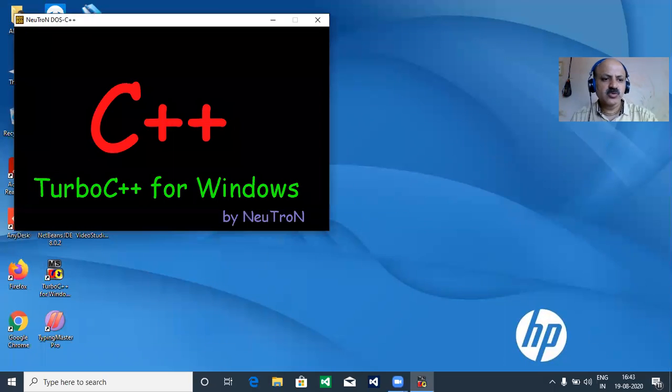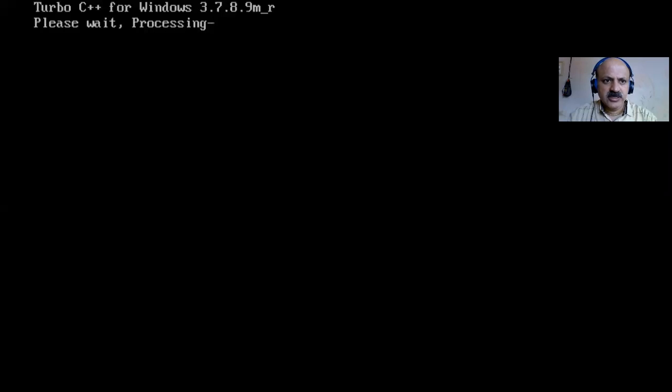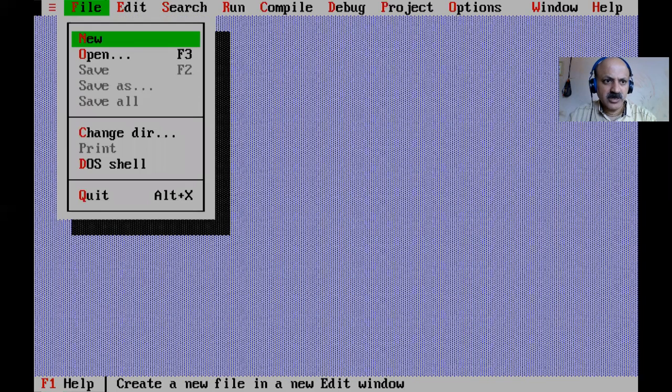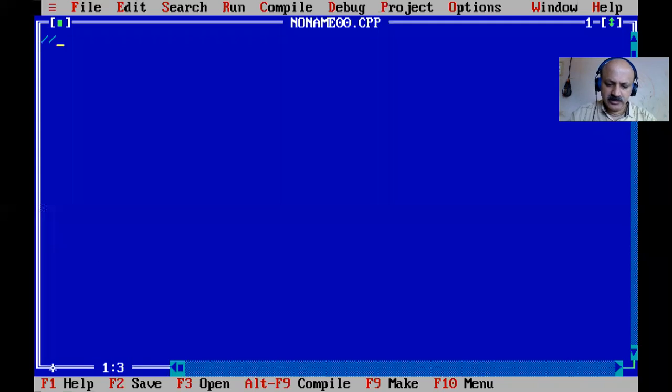So now I open Turbo C++ and take some time. Now it's open. Alt F, that is the File menu, and take New file. Here we write memory management operators.